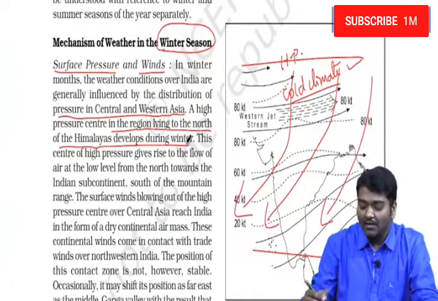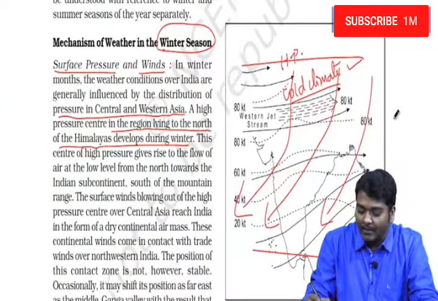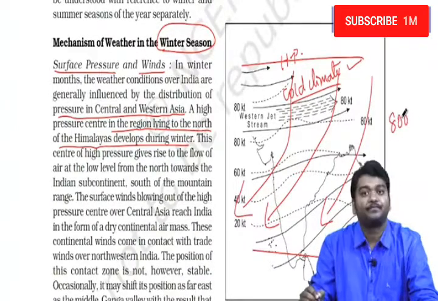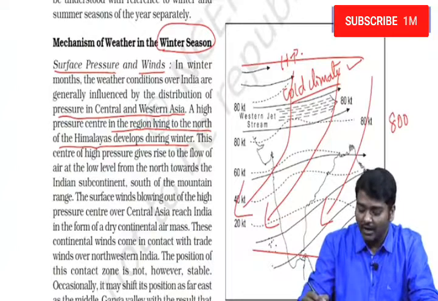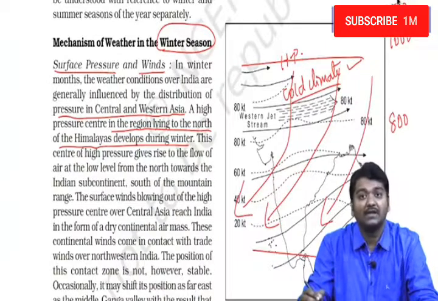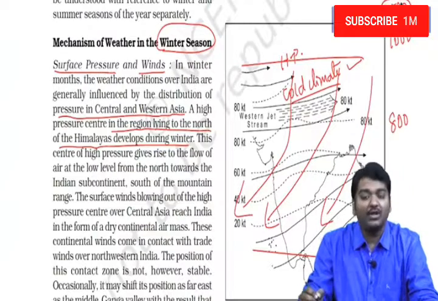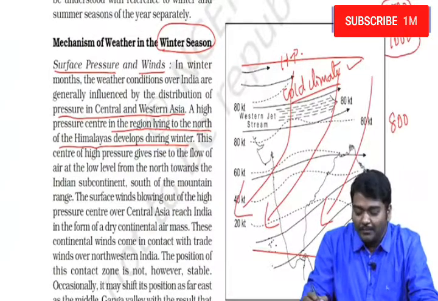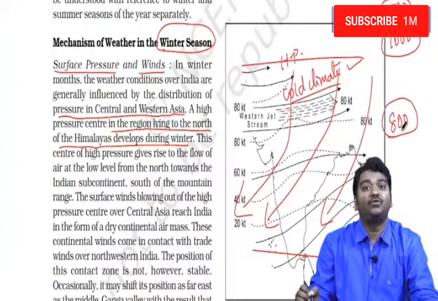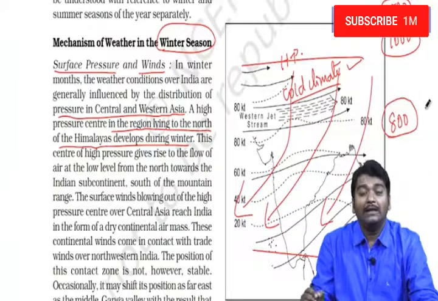See guys, if you take the Himalayas or India, if the pressure is 800, if you go above that, that is in Tibet, it will be 1000. In polar regions it will be 1500, because winter means polar regions will be extremely cool, Tibet will be cool, and India will be less cool.